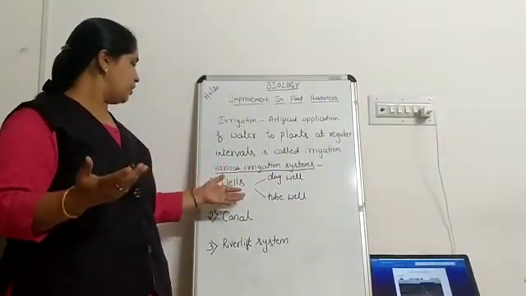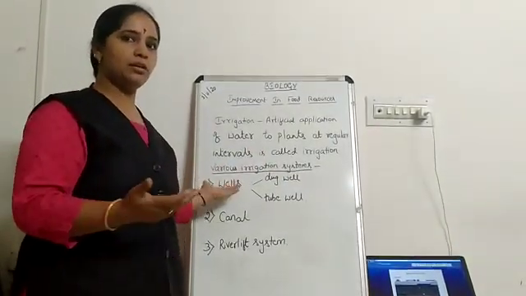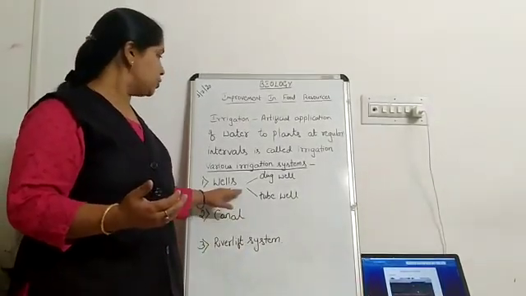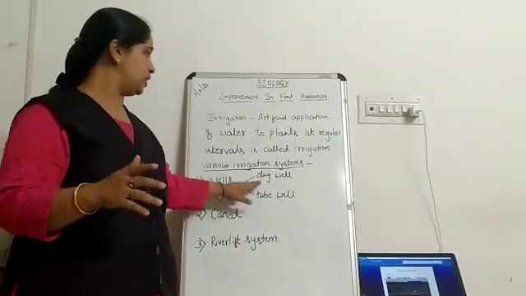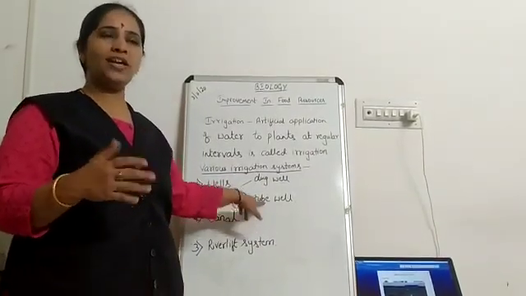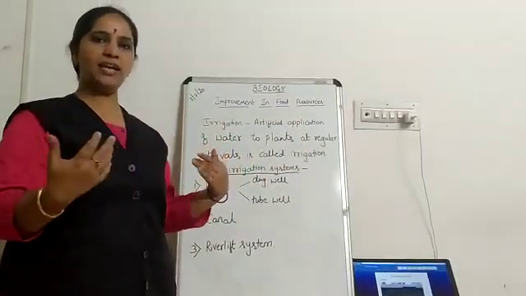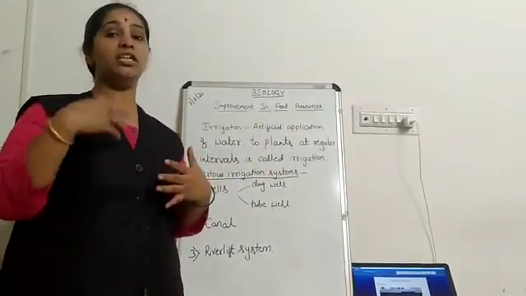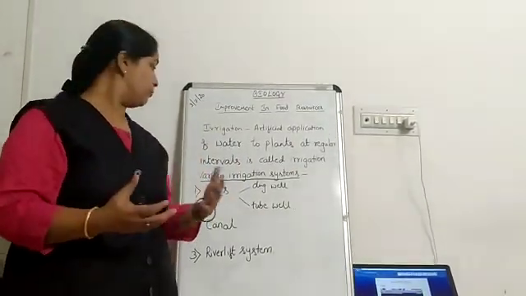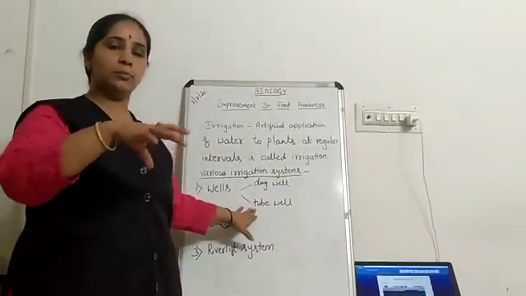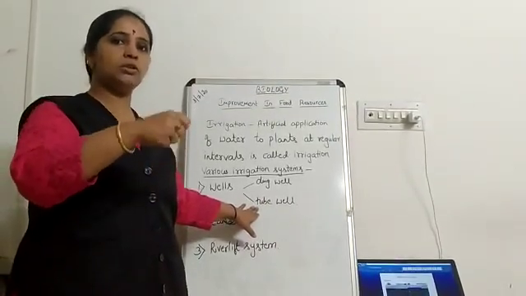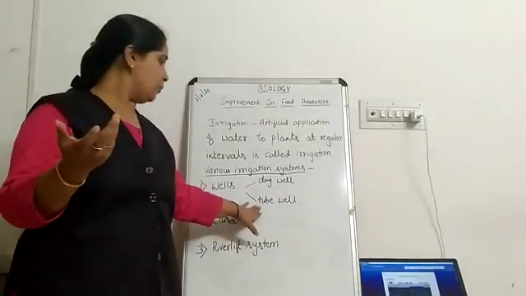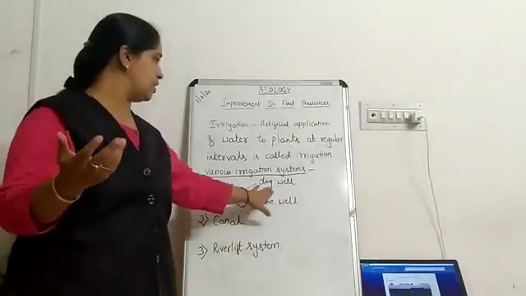There are many irrigation systems, but we will be learning about wells, the canal system, and the river lift system. Coming to wells, they can be of two types, that is dug well and tube well. In a dug well, you know there will be a large well where water will be present, and the water can be pumped to the fields by a pump. Next we have tube wells. Here a borewell is bored into the ground, the groundwater is taken out, and it can be pumped with the help of a pump. So this is about wells, that is the dug well and the tube well.